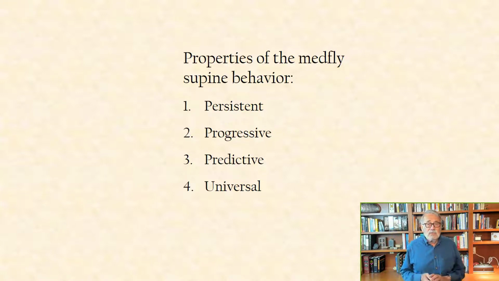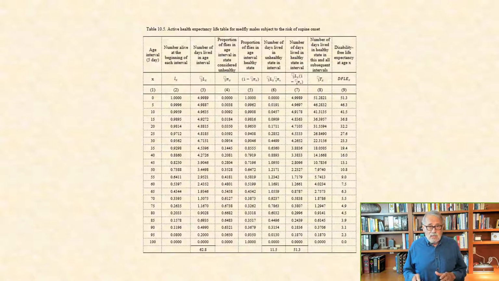The data and resulting computations are summarized and analyzed in Table 10.5 in our book, with the columns labeled as follows.